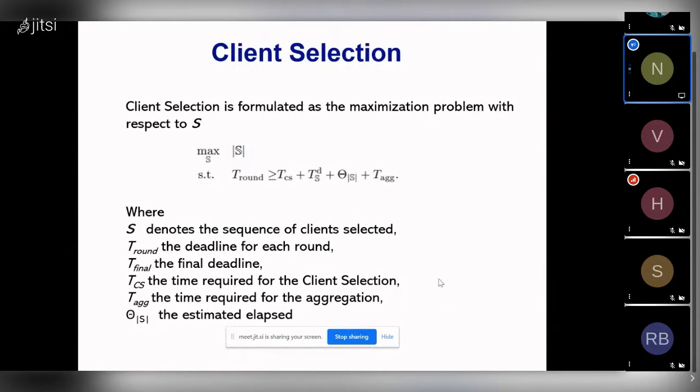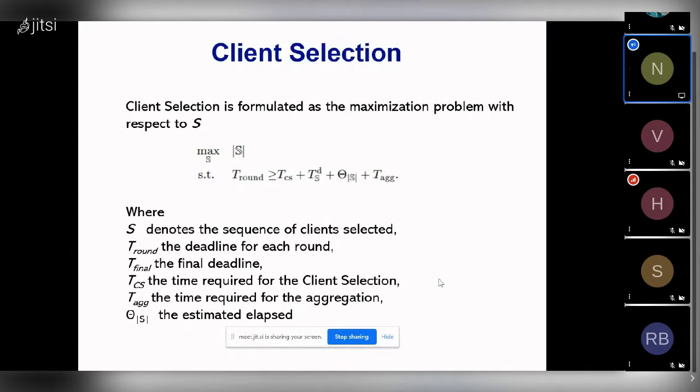In this paper, they have formulated the client selection as a maximization problem with respect to S, where S denotes the sequence of clients selected. They have defined a few terms, called T round. T round is the time required for each round.